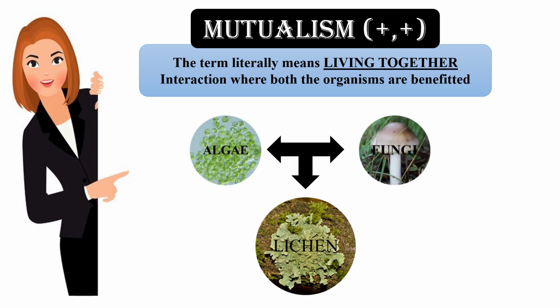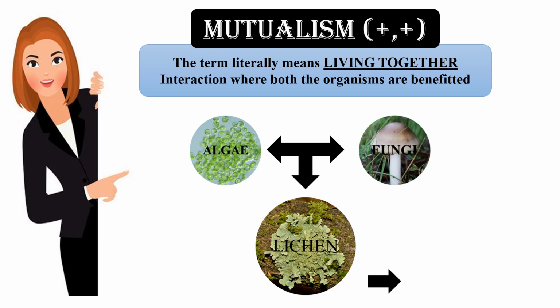Algae is called the phycobiont and fungi is called the mycobiont. Algae is photosynthetic in nature, so it can manufacture the food, whereas the fungi helps in providing a suitable environment, protecting the algae and in retaining water and minerals. So here both the organisms are benefited by the relationship.